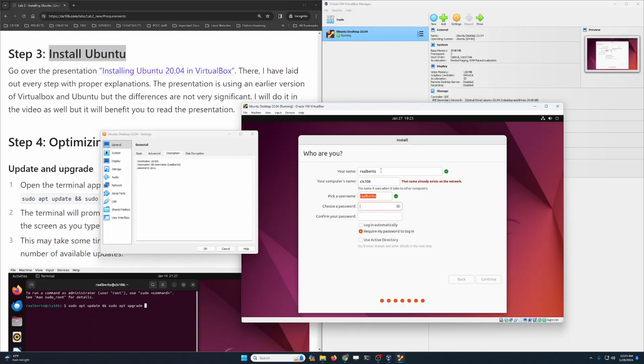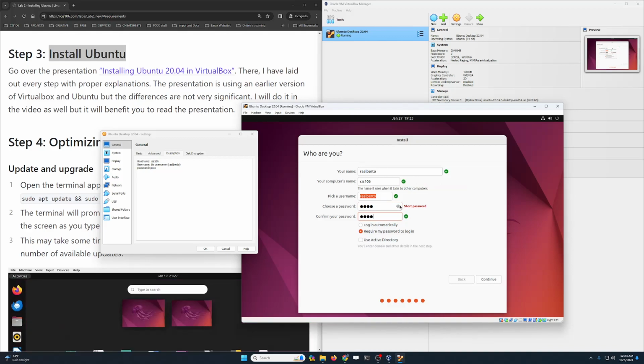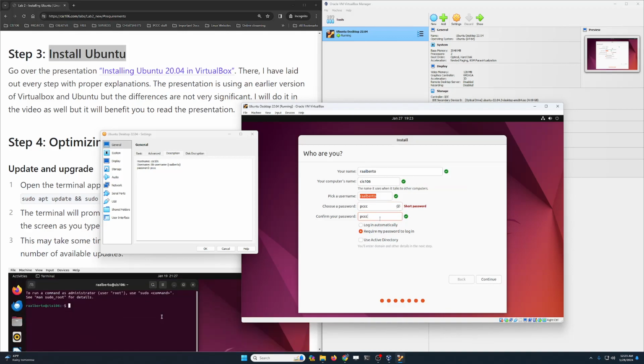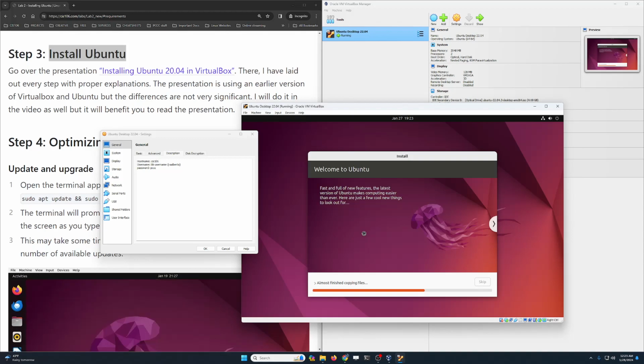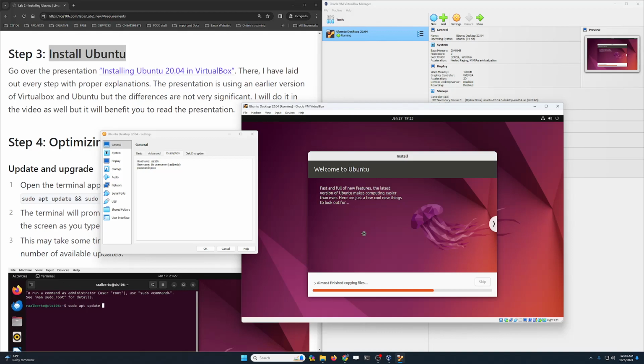Username is going to be RA Alberto, and then for the password, I'm going to do PCCC. Just a very simple, super secure password, just kidding, that we're going to use here so that troubleshooting is easier later on. Make sure you click on Require my password to log in. Now, just go grab a cup of coffee, or a Red Bull or a Coke, whatever you want. In 10 to 12 minutes, this installer is going to be done, and we will return to that. I will pause the video for now, and then I'll return to it once the installer has completed its process.